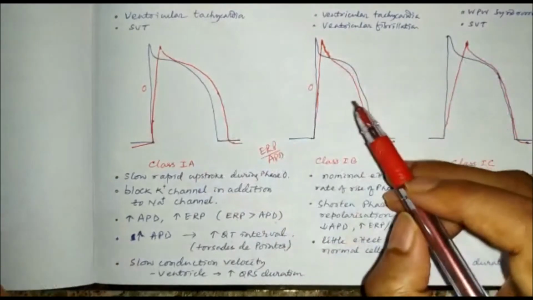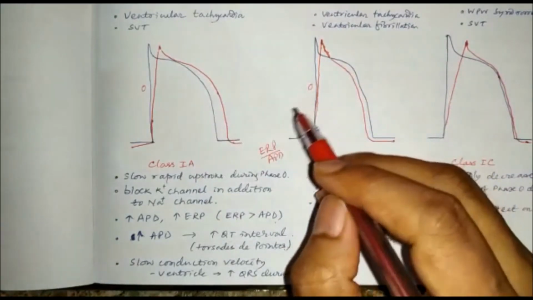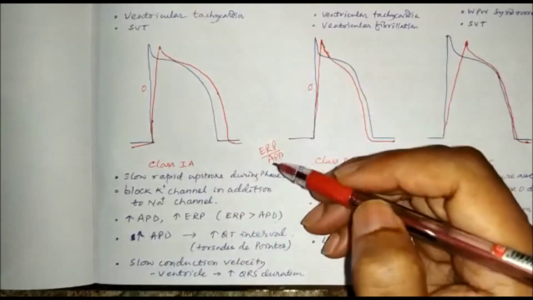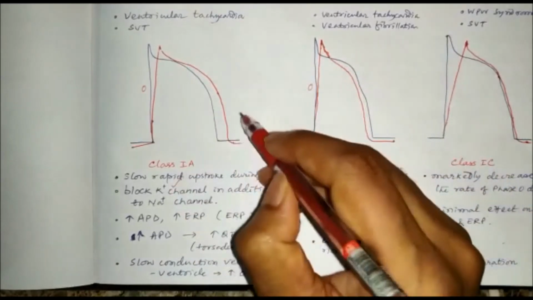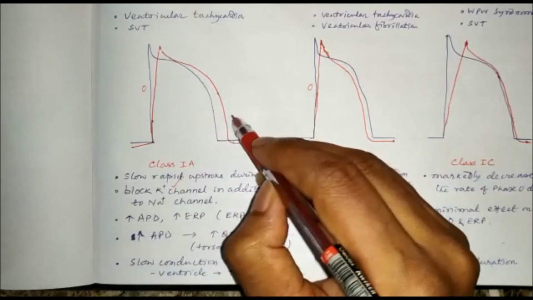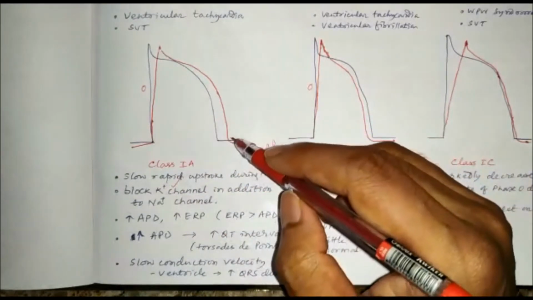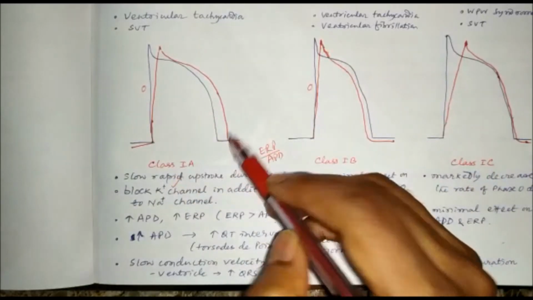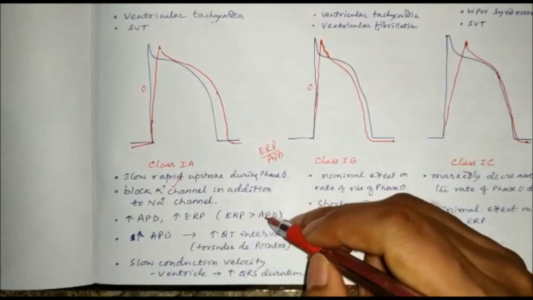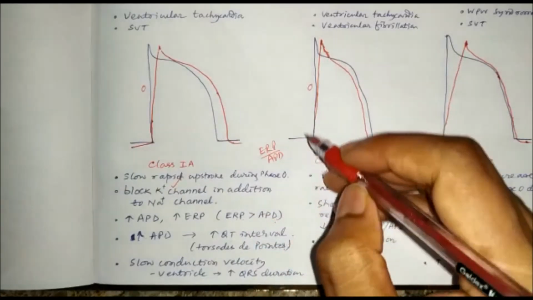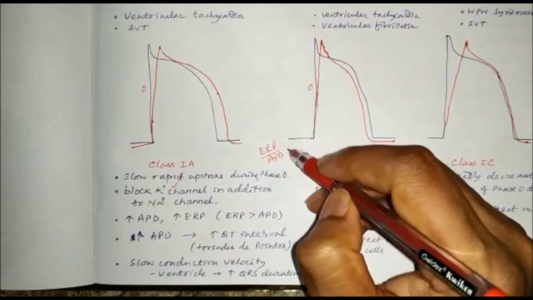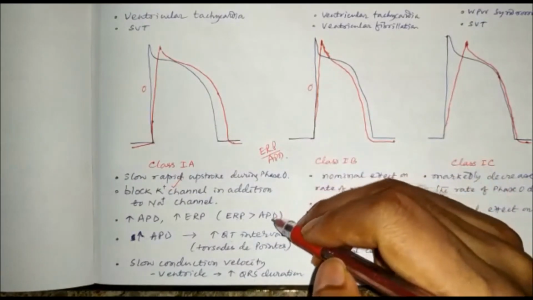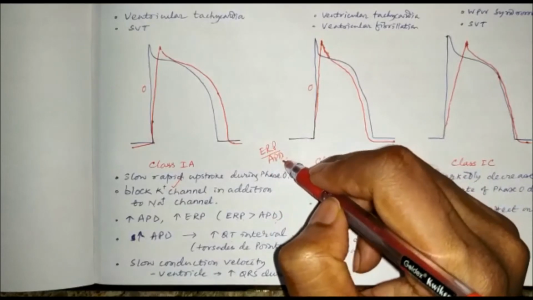Now in addition to sodium channel block, class 1a drugs also block the potassium channel, because of which phase 3 repolarization is prolonged. So action potential duration is prolonged, and effective refractory period is prolonged. However, the effective refractory period is greater than the action potential duration, and all the antiarrhythmic drugs increase the ERP to APD ratio. So here also the ERP to APD ratio is increased.